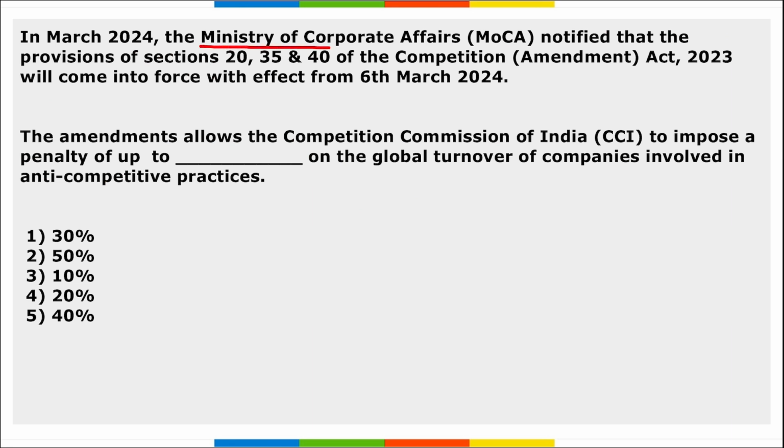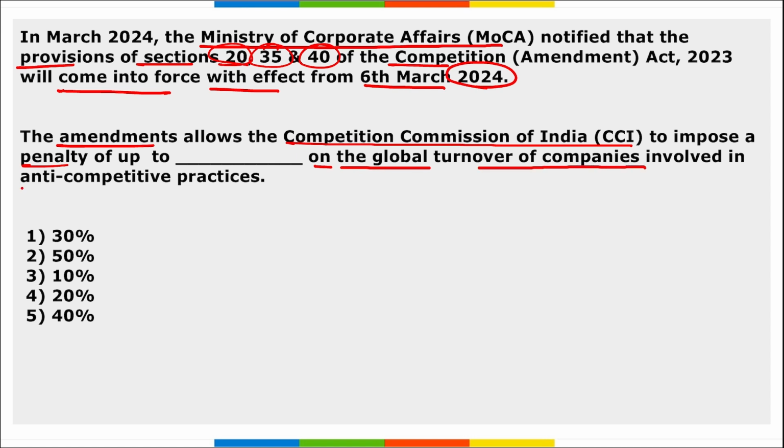Next, in March, the Ministry of Corporate Affairs notified that the provisions of Sections 20, 35, and 40 of the Competition Amendment Act of 2023 will come into force with effect from 6th of March 2024. The question asked here is that the amendments allow the Competition Commission of India to impose a penalty of how many percent on the global turnover of companies involved in anti-competitive practices. So CCI has imposed a penalty of 30% on all those companies who will be involved in anti-competitive practices. Right? Take a note of it.